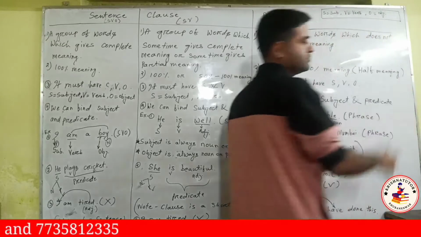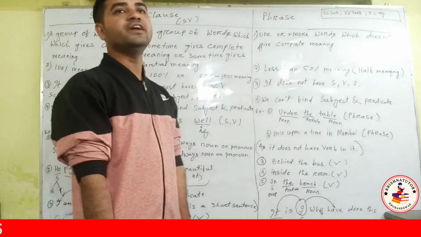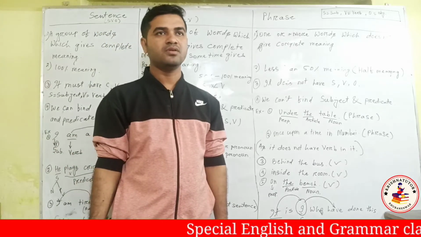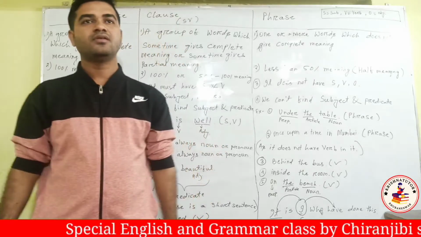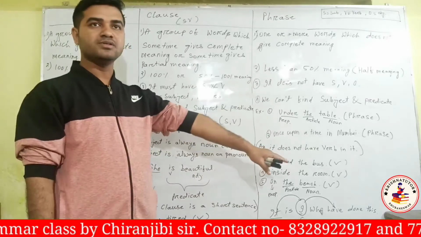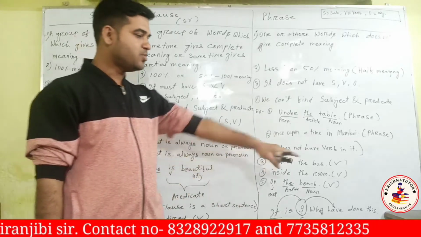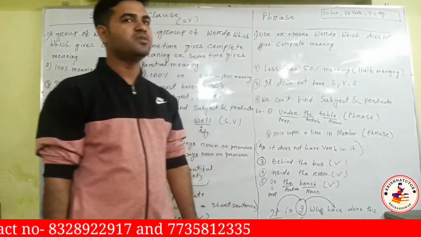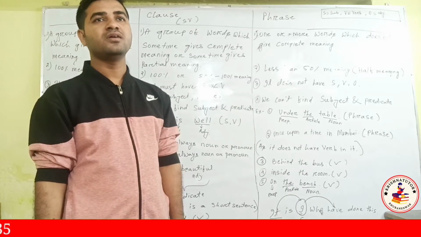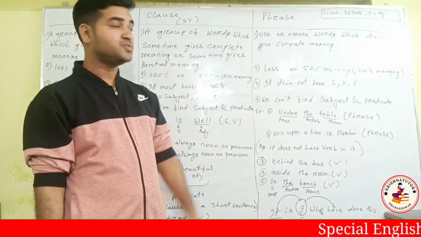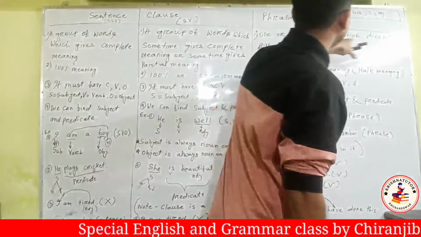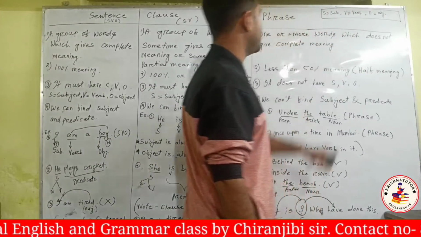If I say on the table, what is on the table? I don't understand what is on the table. In the drawer. This is the table, you can see. So in the drawer. What is in the drawer? I don't understand. These are phrases, one or more words which do not give complete meaning.